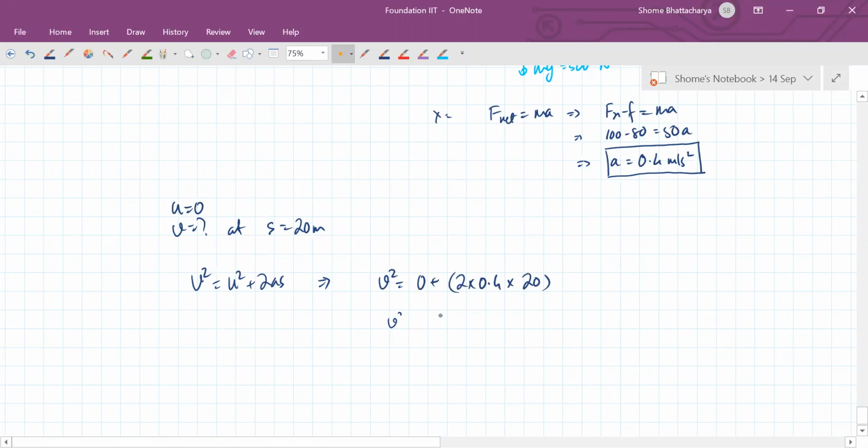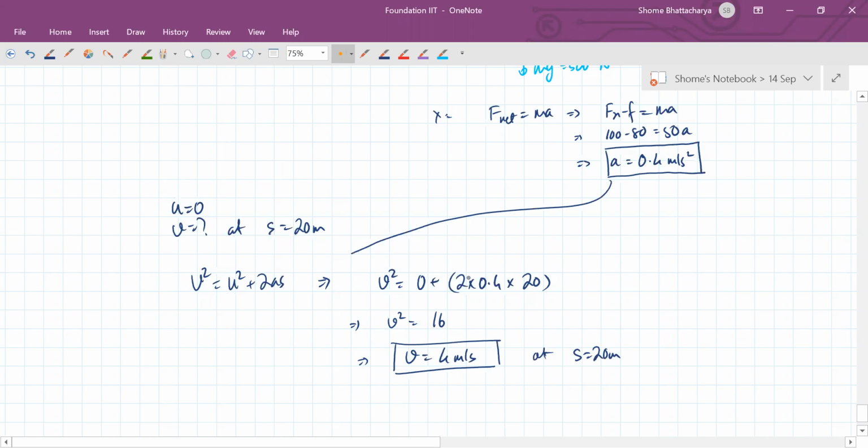So V square is becoming 16, so V is becoming 4 meters per second at a displacement of 20 meters. You substitute this acceleration here. So that's the second part.